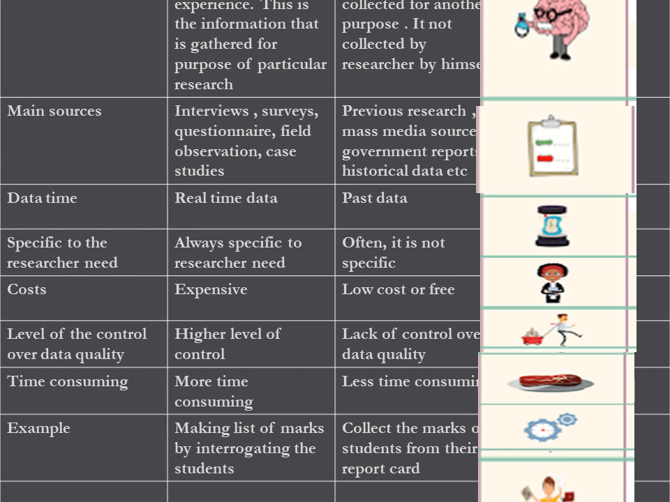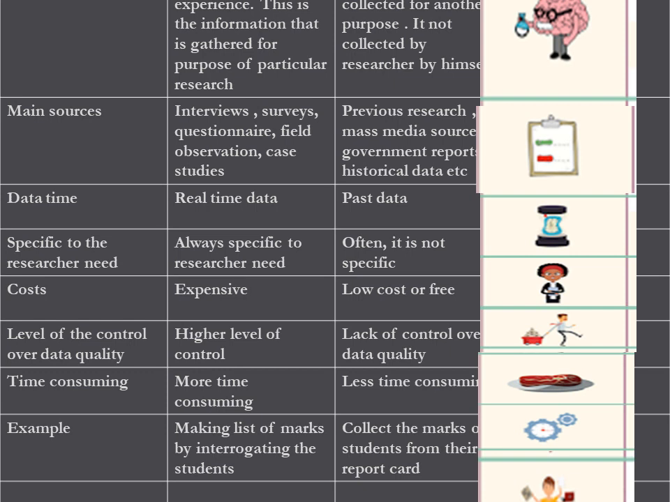Okay, so when we see the difference on the basis of cost, primary data collection is an expensive method and time taking also. And secondary data is low cost. You will just open a website or the newspaper and write down or collect the data. Okay, next, the level of control over the data quality.